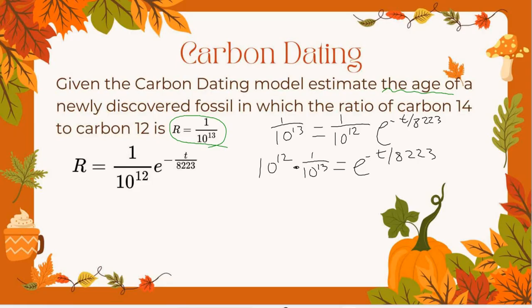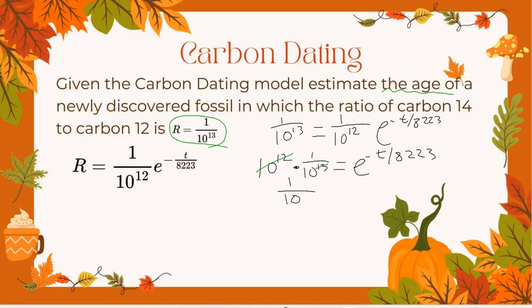Yeah, we could subtract, right? And so then the negative just means that it is on the bottom. We're okay with that. Now, technically, you don't have to do that reduction. You can still just plug into your calculator. It's just kind of nicer if I only have 1/10 instead of having to worry about the 12 and the 13 as an exponent. But it'll work anyway.